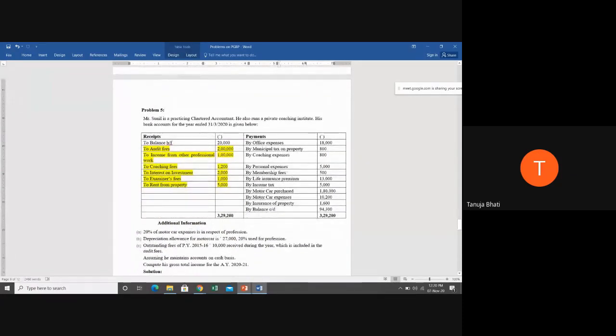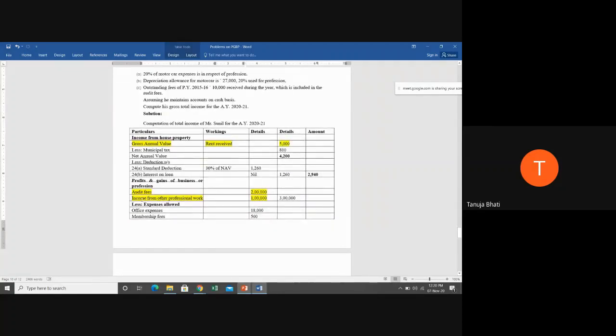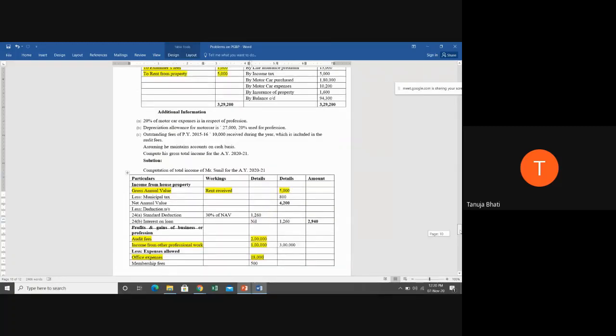Now let us see the payment side. By office expenses, is it a business expense? Which expense is it? Personal expense, or is it an other source expense? Which expense is this? Office expense. Business expenses. It's income from business. Correct. So where is it going to come? It is going to come under the heading profits and gains from business or profession, less expenses allowed. So office expense is allowed. 18,000 we are allowing it.